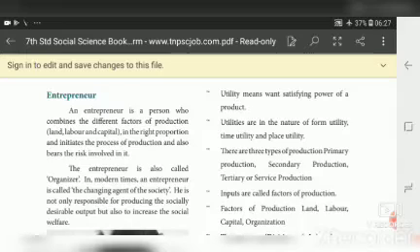He is not only responsible for producing the socially desirable output, but also for increasing the social welfare. So he takes care of the welfare of the society, and he decides to fulfill the needs of the society. So he is called the changing agent of the society.